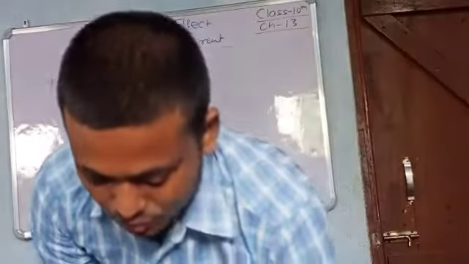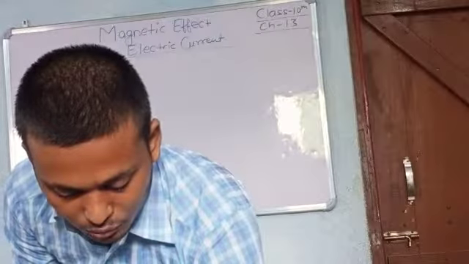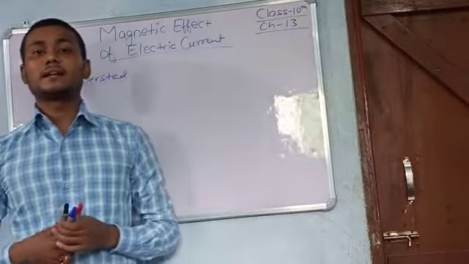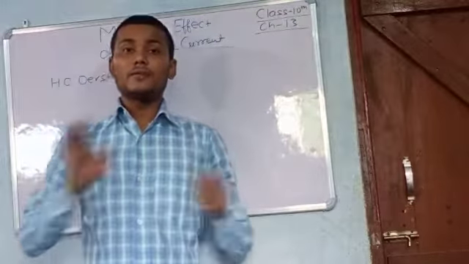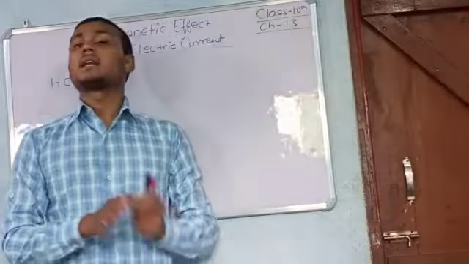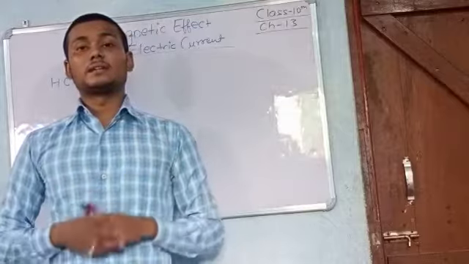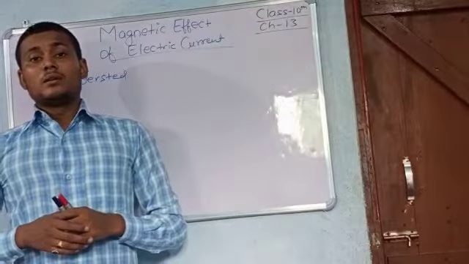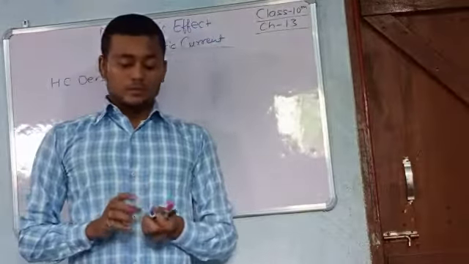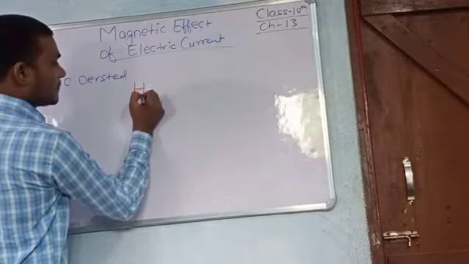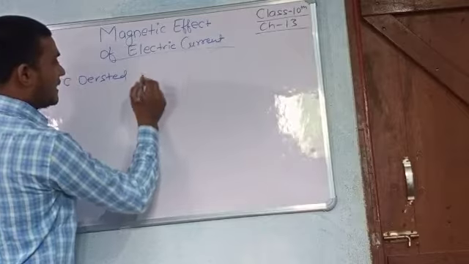Right now you understood that an electric current produces a magnetic field. So whenever electric current is there, magnetic field is also there. If magnetic fields are there, then current is there. So the next topic is the right hand thumb rule.